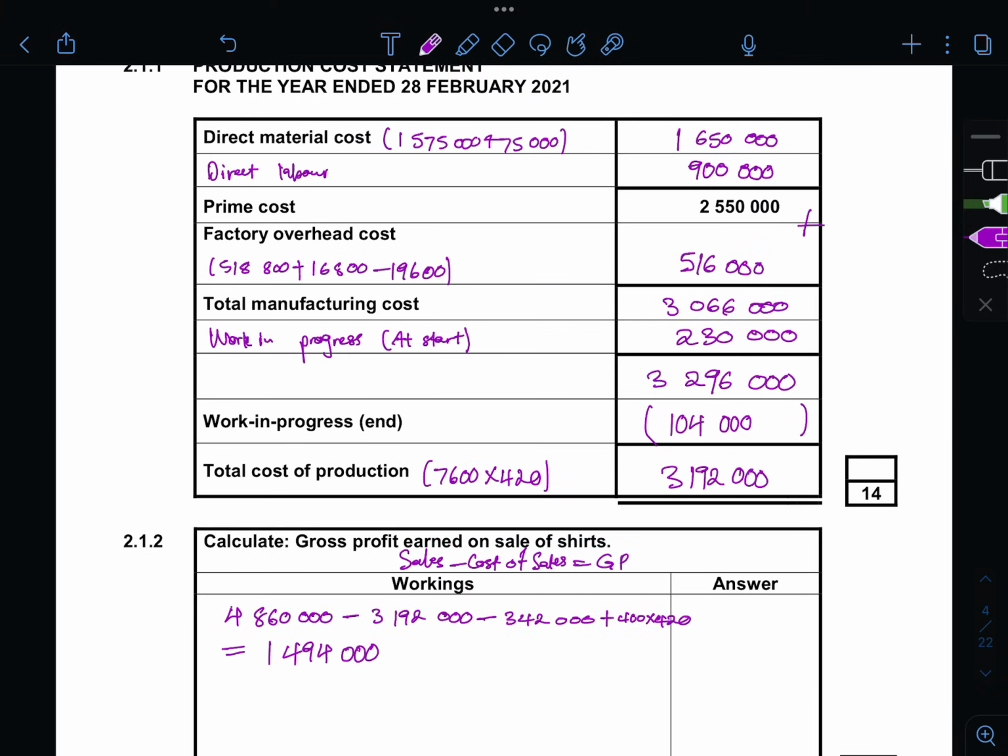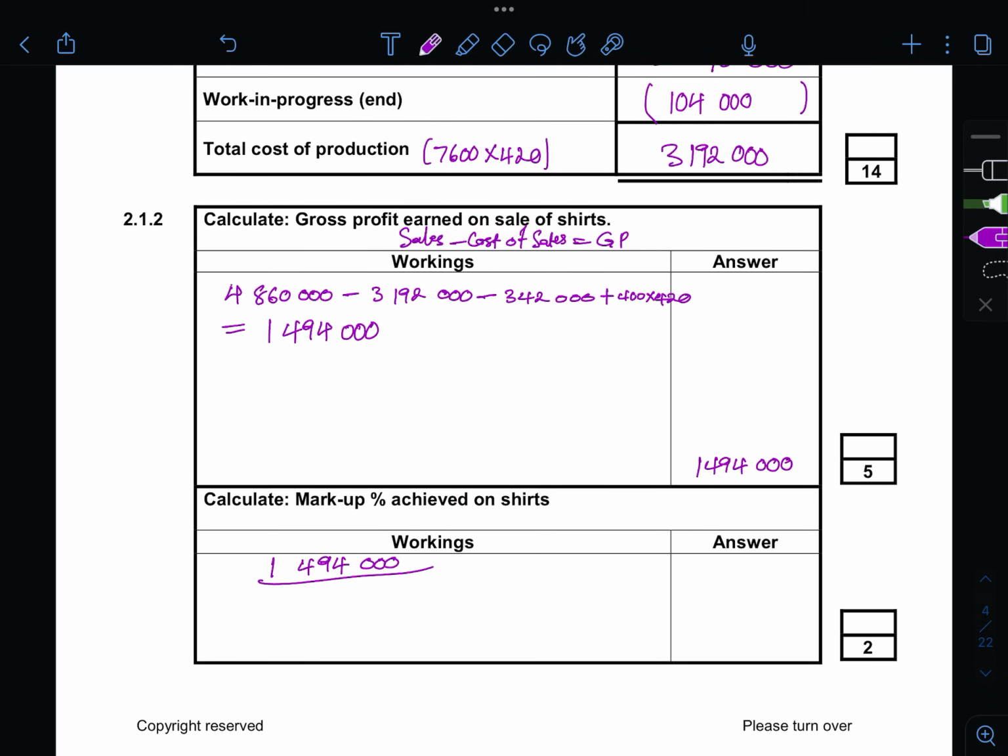Okay, so your cost of sales should be where you calculate your 342, which you sold at first, plus your 3,192, multiplied by 100, and minus what you did not sell.